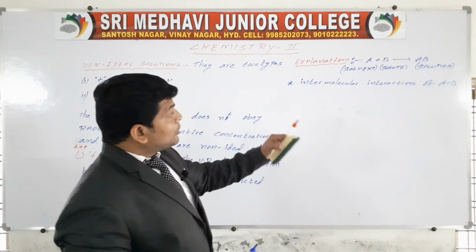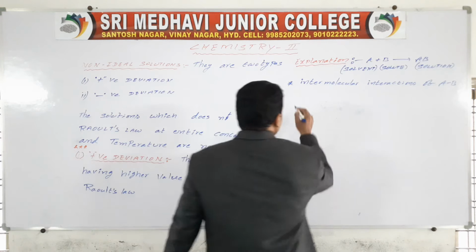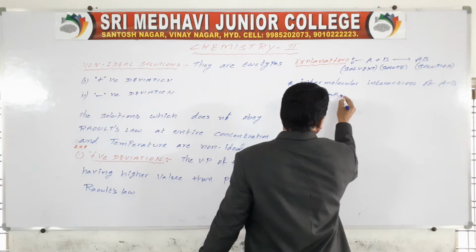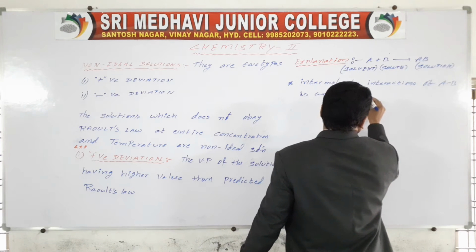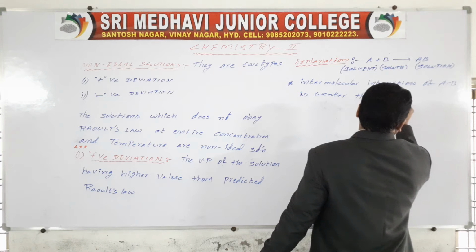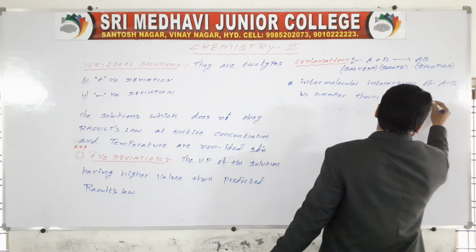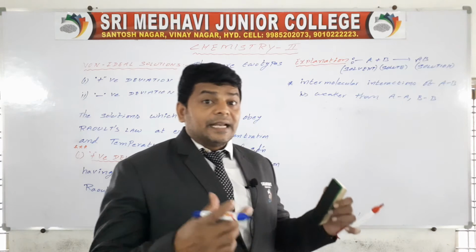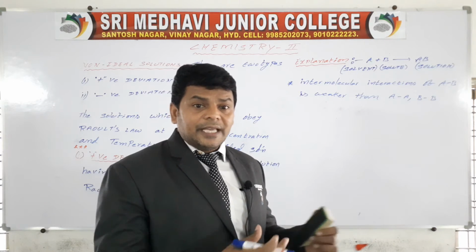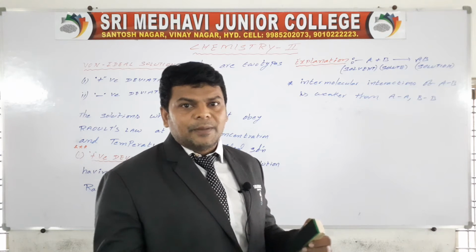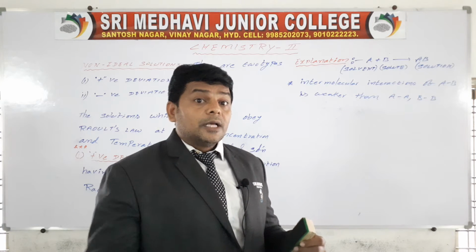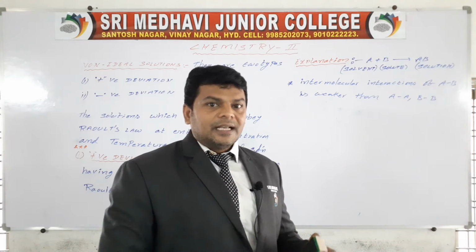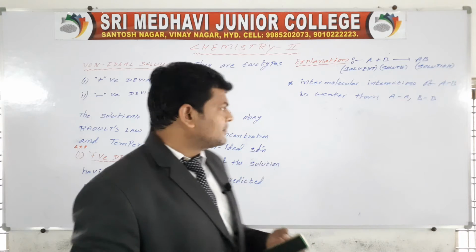The intermolecular interactions of AB are weaker than AA and BB. So what I mean to say is, more solute and solvent particles have a chance to escape from the solution. Then vapor pressure is high. Okay.